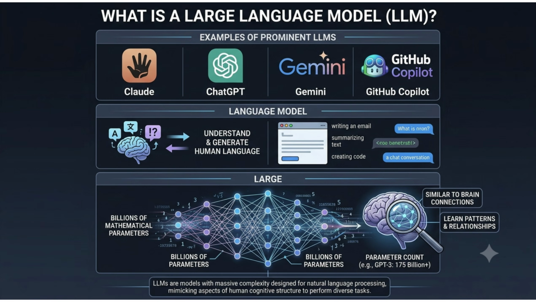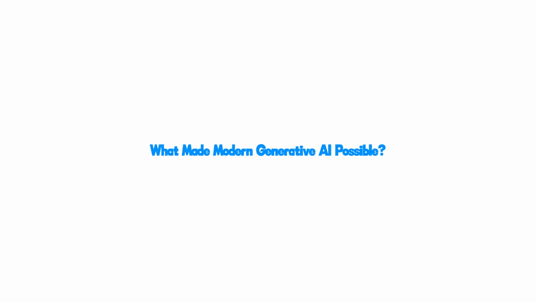What are large language models? A popular type of generative AI is the large language model, often called an LLM. Examples include Claude, ChatGPT, Gemini, GitHub Copilot. They are called language models because they are trained to understand and generate human language. Large, because they contain billions of mathematical parameters that help them process and understand information. You can think of these parameters as somewhat similar to connections in the human brain that help us learn patterns and relationships.